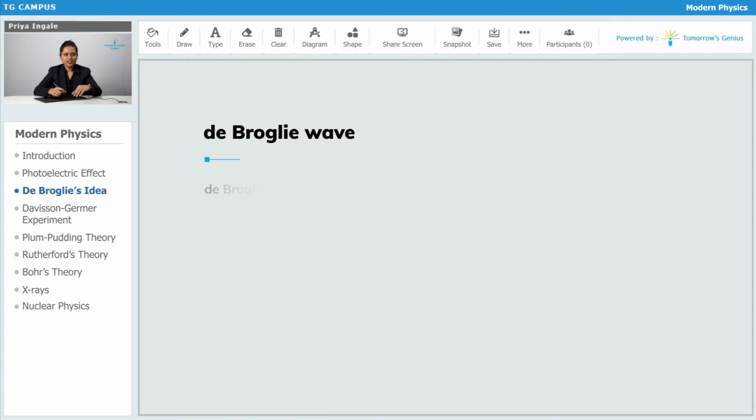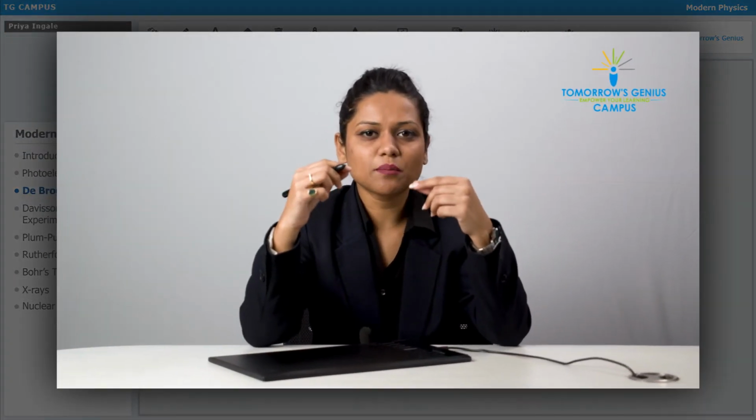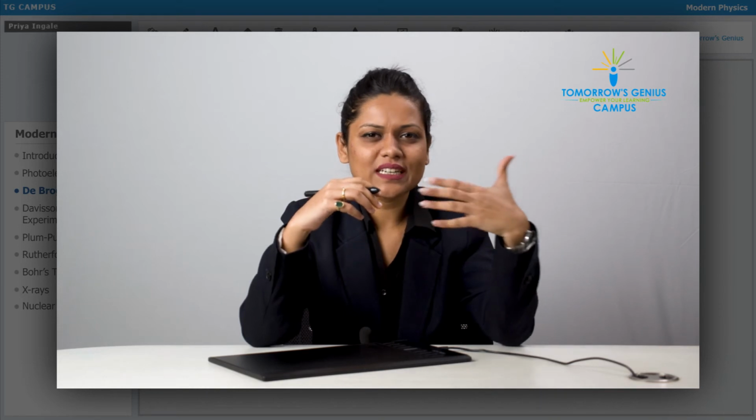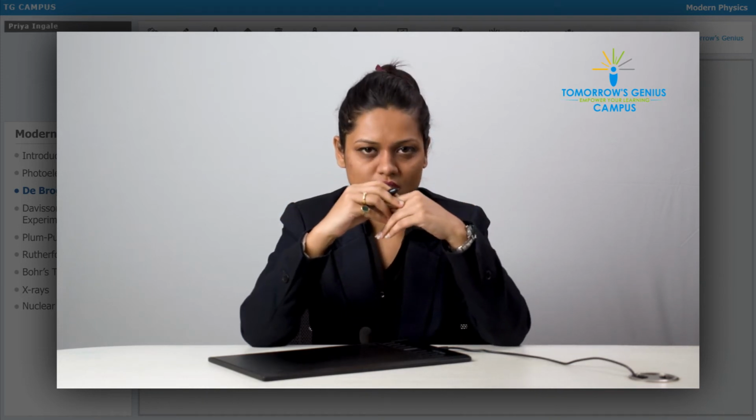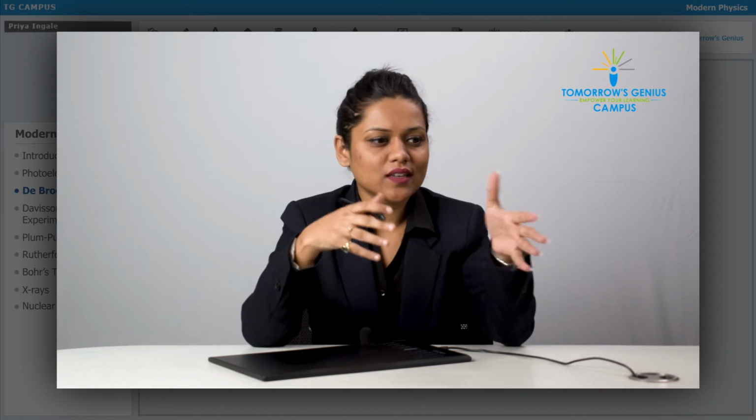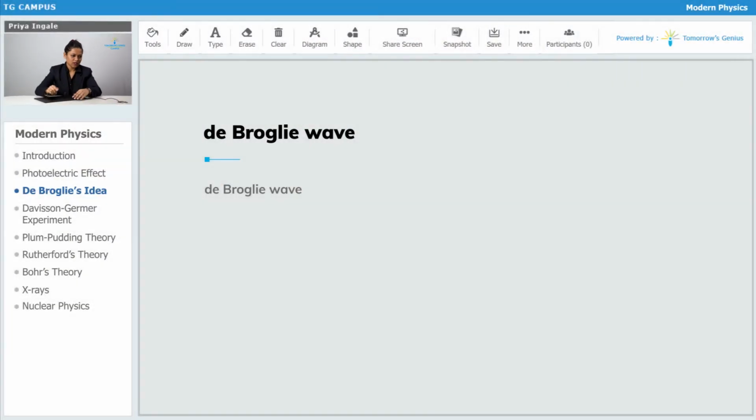de Broglie said that if there is a matter moving, or consider a particle moving, right? So de Broglie said there is a wave associated with that particle, and de Broglie called that wave the de Broglie wave by his name only. Okay, so here you can see there is a wave and there is a position of the particle, right? If this particle is moving, the wave is associated with it. As you can see, there is a wave too, and if there is a wave, of course there are certain other attributes like wavelength.